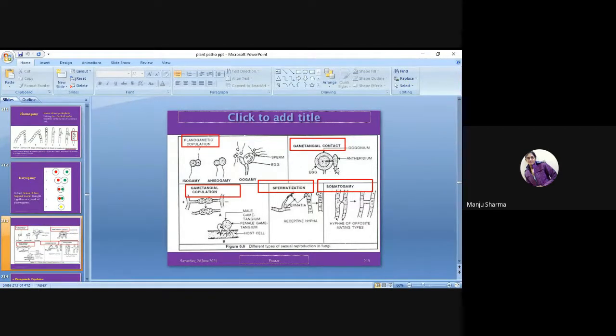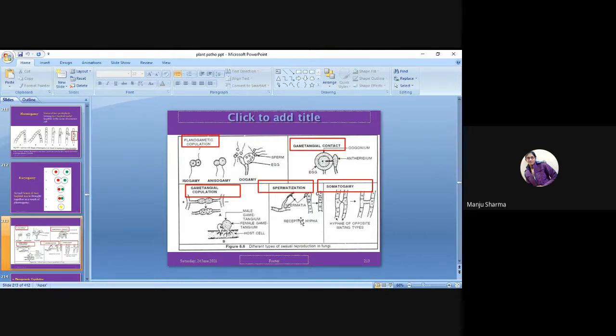Like in contact, only egg and sperm are attached. So that is the gametangial copulation.